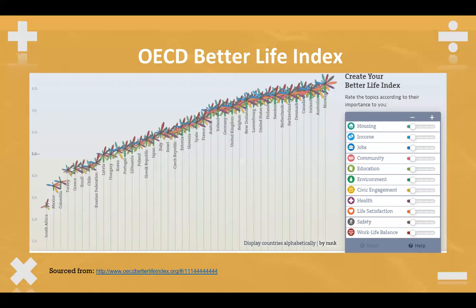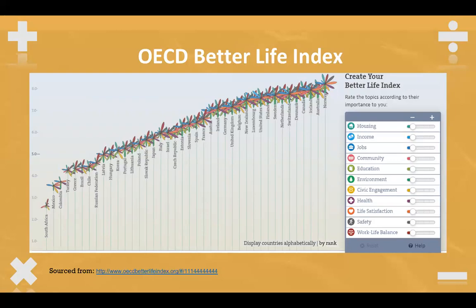The OECD Better Life Index is based on 11 categories, including housing, income, jobs, community, education, environment, civic engagement, health, life satisfaction, safety, and work-life balance. This measure is far better at taking into consideration non-material factors, as factors such as education, health, safety, and work-life balance are not factored into GDP or GNI calculations.